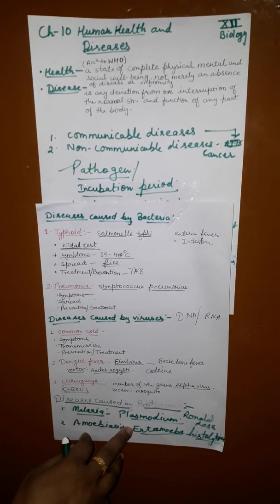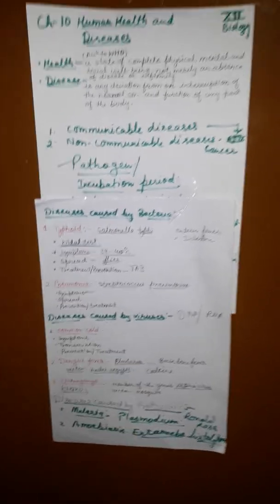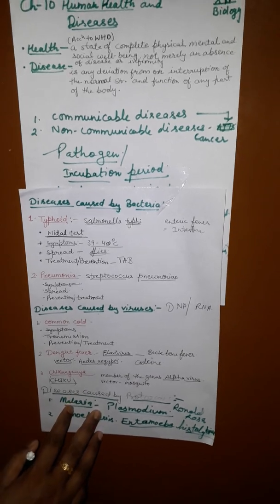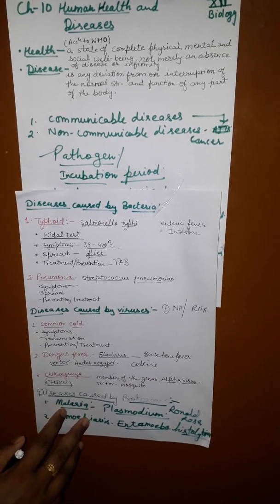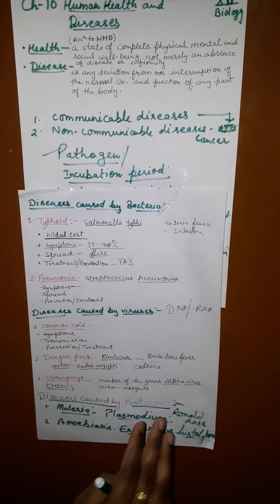Now the life cycle of Plasmodium. The malarial parasite requires two hosts to complete its life cycle: first is human and second is mosquito.